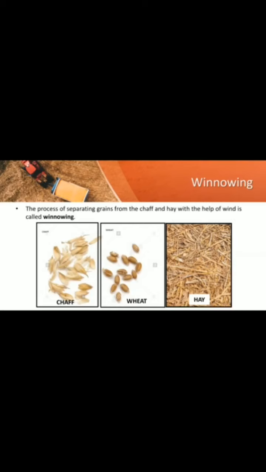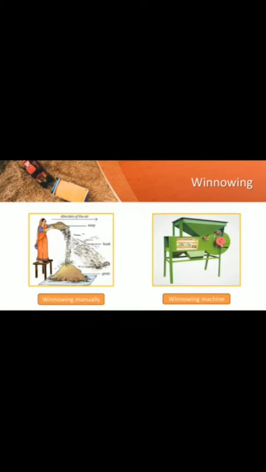There will be winnowing machines also. From the winnowing machines, they will separate. See here, winnowing manually. See, from the air, she is separating that. That lady is standing up, and where there is wind, in the direction of the air, that side the chaff and the stalks are collecting there, and grains are collecting on one side. And here there is a machine, a winnowing machine. Is it from that machine also?